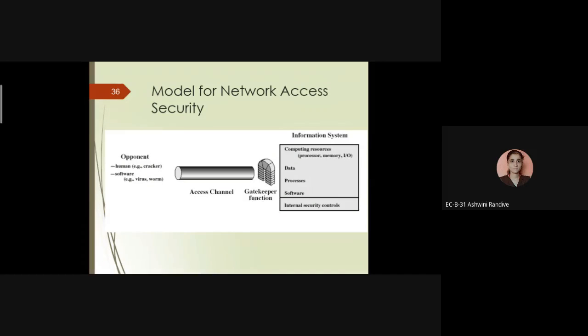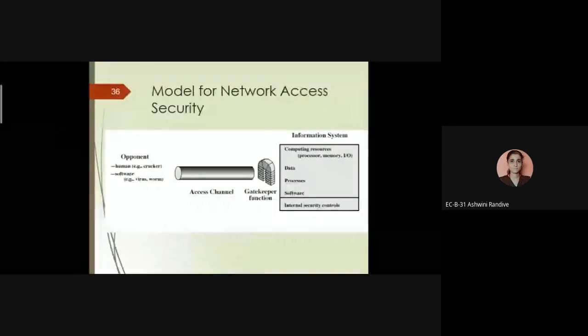If we have to keep our information system secure, we require various gatekeeper functions. When we transfer the message by using the transformation channel, before it reaches user B, we can use the various gatekeeper functions. Now we need to understand what a gatekeeper function is. I'll give one easy example.